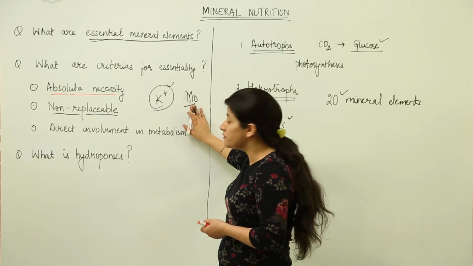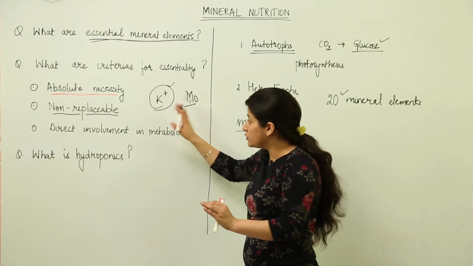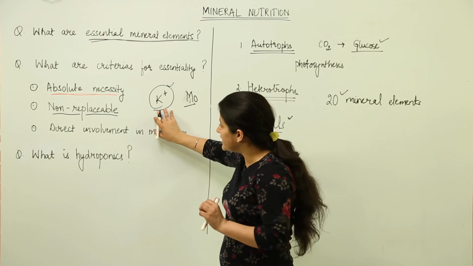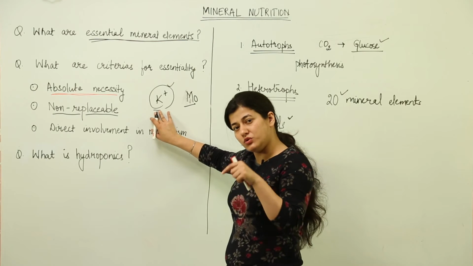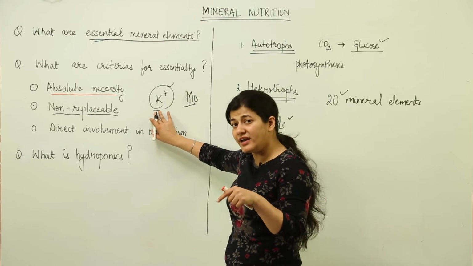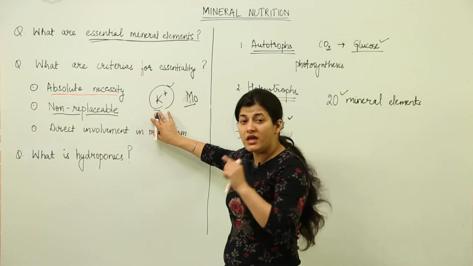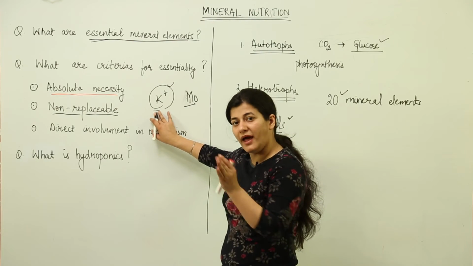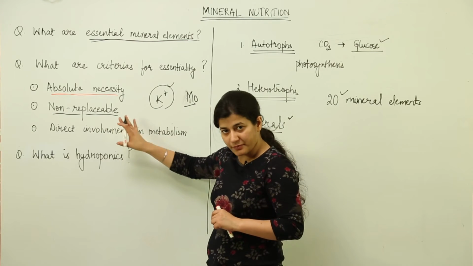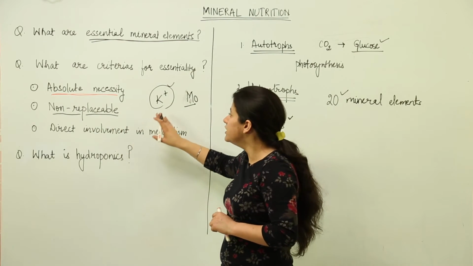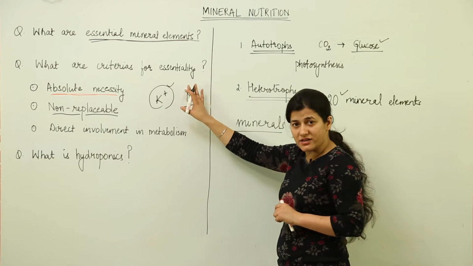Even if molybdenum is present, it cannot do the function which potassium was performing. So basically the element has to be non-replaceable, so that it becomes essential for the plant.